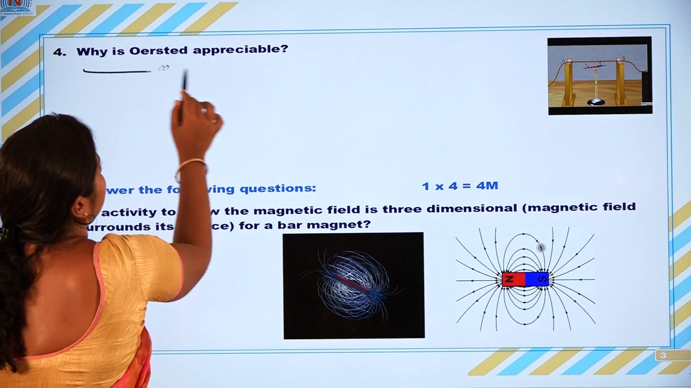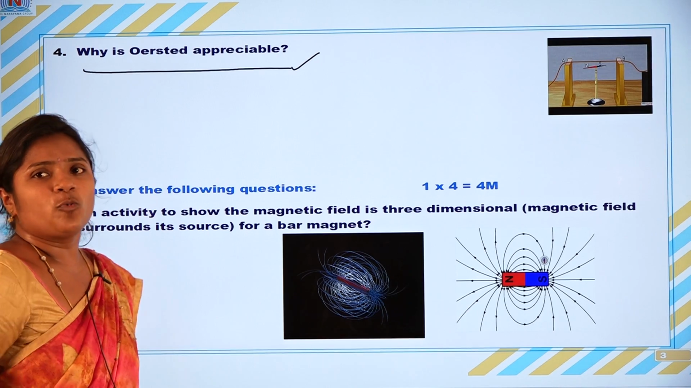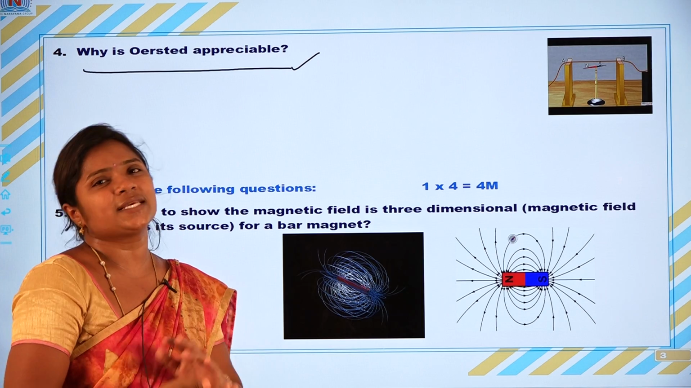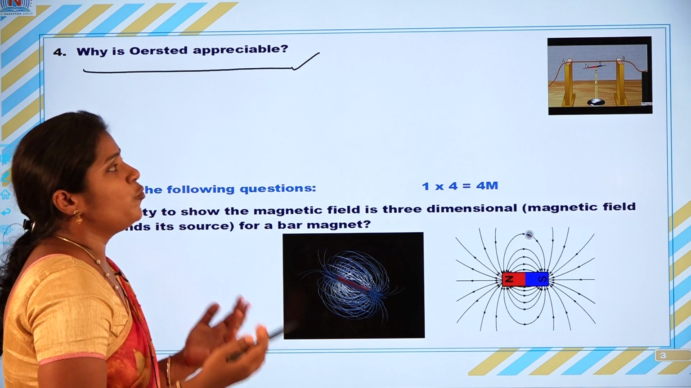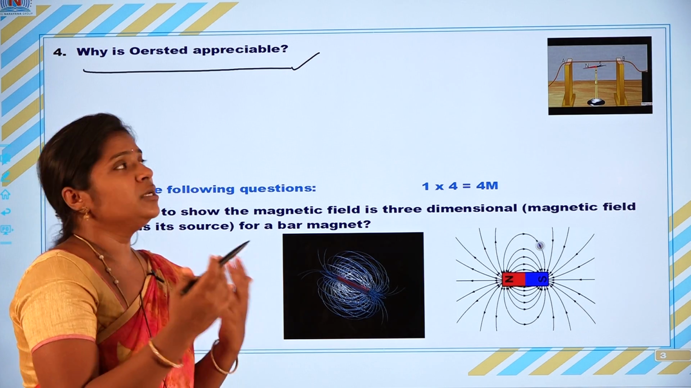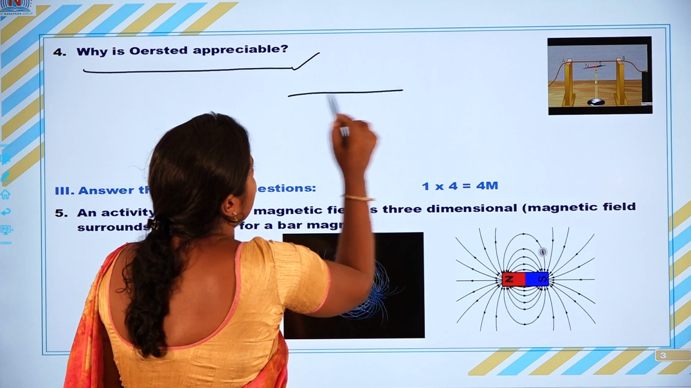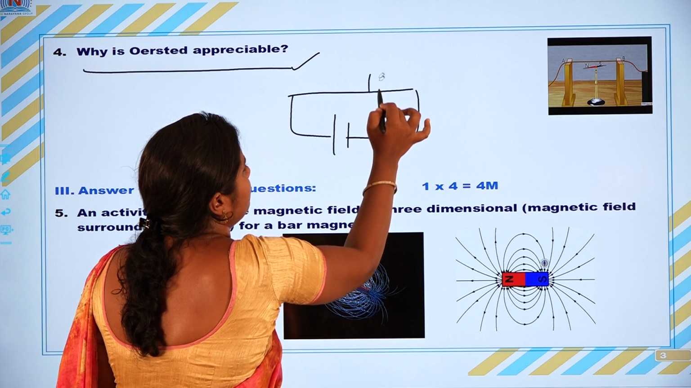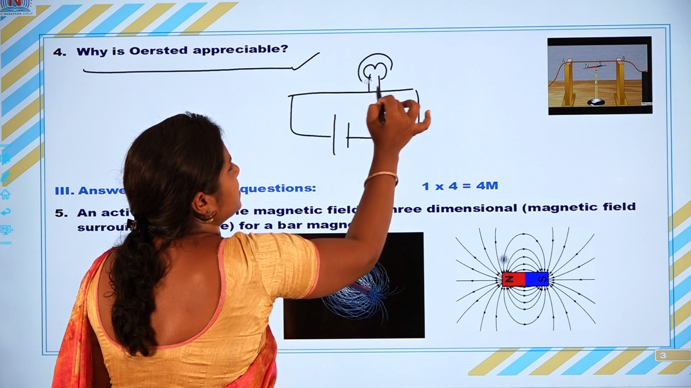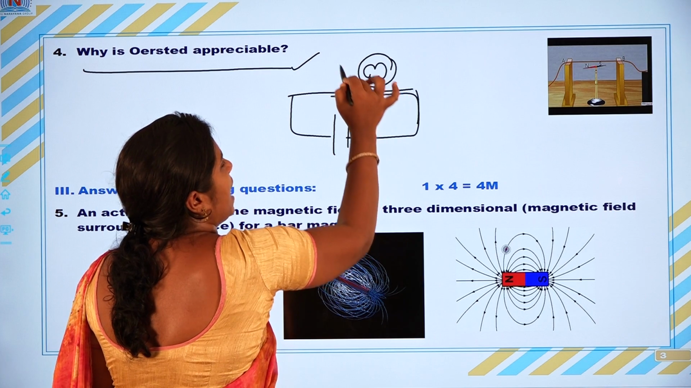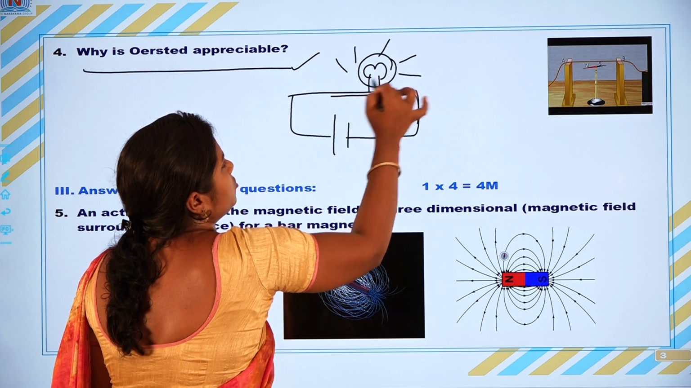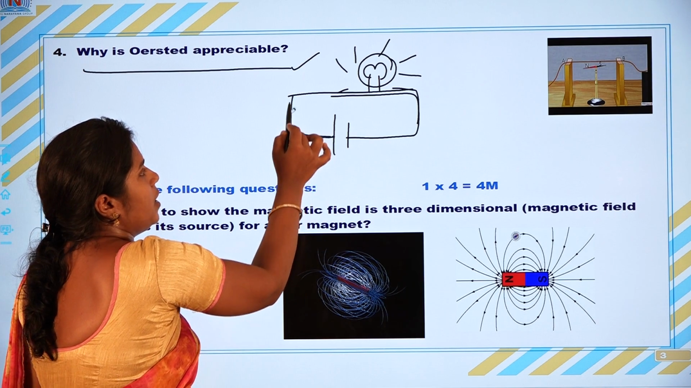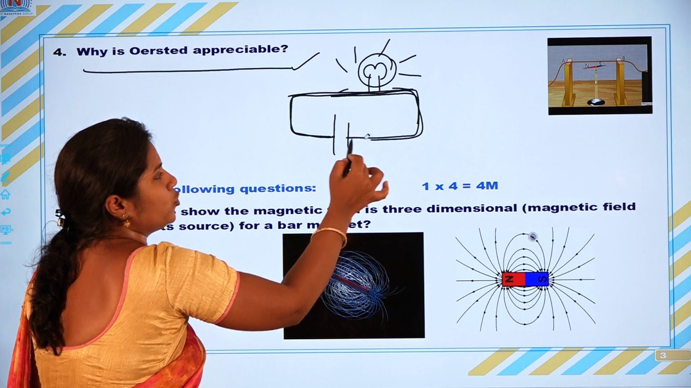Why is Oersted appreciable? We just discussed that a current carrying conductor produces the magnetic field. Before that, we did not know the relation. Suppose it is a simple electric circuit. If you keep a bulb across these connecting wires, we can observe the bulb glow. Meaning the electricity is passing through this circuit.